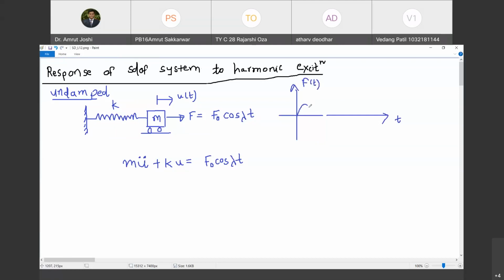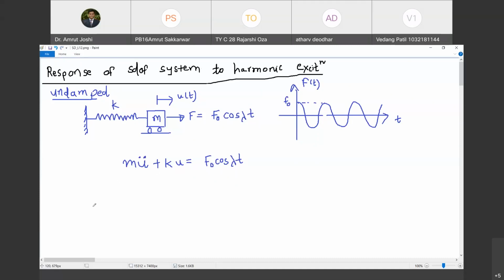Cos of 0 is 1, so it will start from f0 and look something like this. This value is f0. So the force value is going to fluctuate between f0 and minus f0.